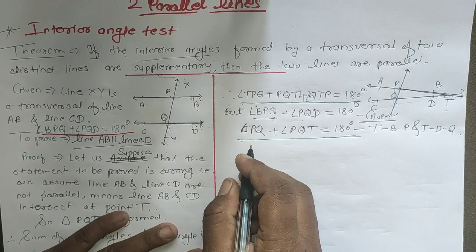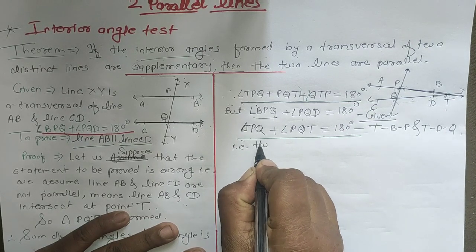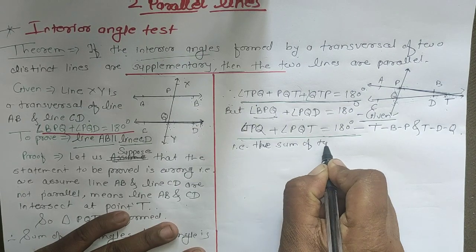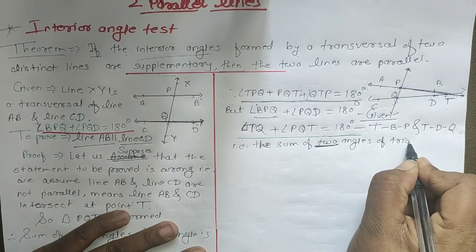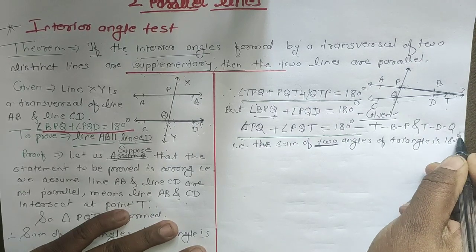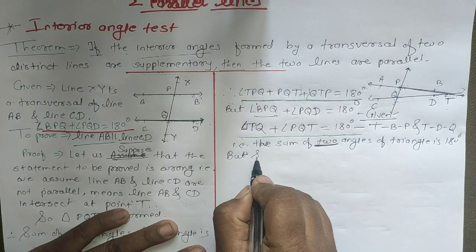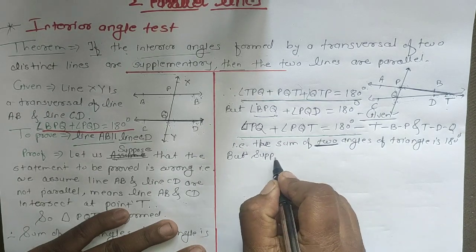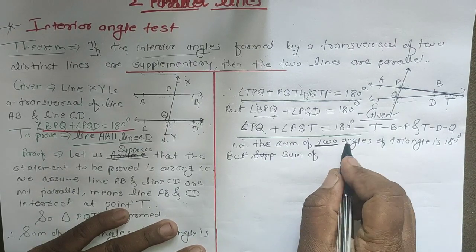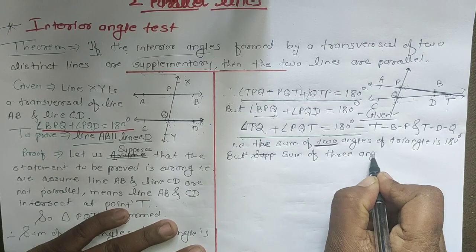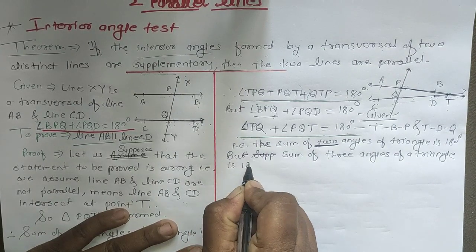Here write: the sum of two angles of a triangle is 180 degrees. We are saying the sum of two angles is 180, but the sum of three angles of a triangle is 180, as we know and proved. Suppose the sum of three angles of a triangle is 180.